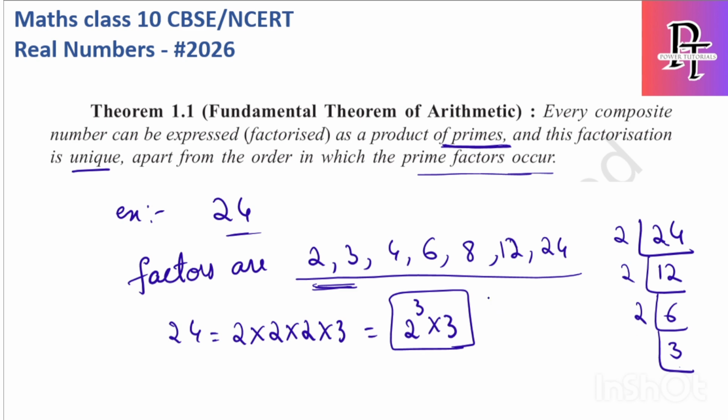So what is the theorem? It says that every composite number can be expressed as a product of prime factors, and this factorization is unique. So this 2 cube into 3 will only exist for 24. For any other composite number you take, it will not be the same. It will be different. Okay.